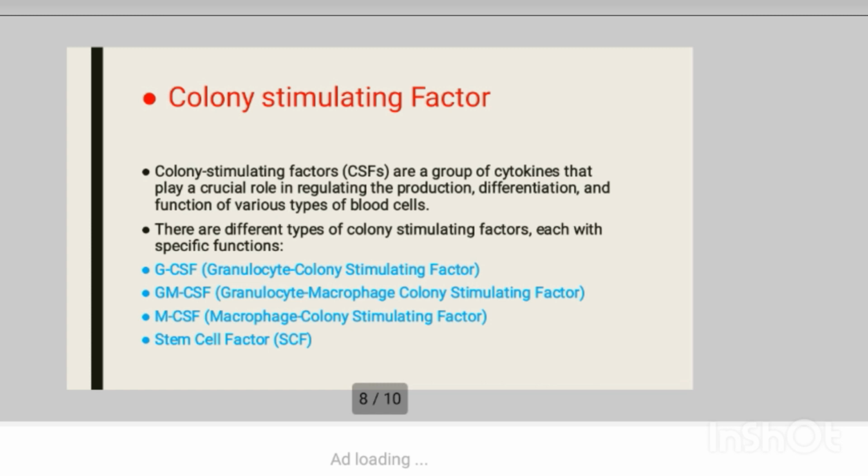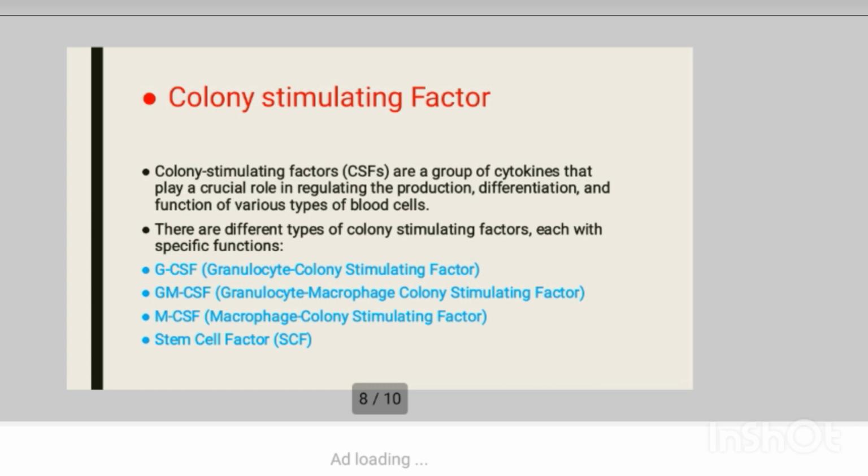Then the next one is granulocyte macrophage colony stimulating factor. This one is produced by T cells, B cells, macrophages, and endothelial cells. Its primary target is hematopoietic stem cells. It stimulates the production and differentiation of granulocytes. Its function is to play a role in enhancing immune response by promoting the production and activation of granulocytes and macrophages.